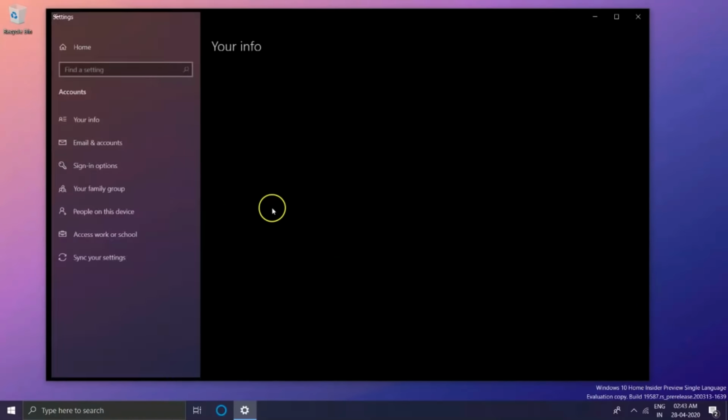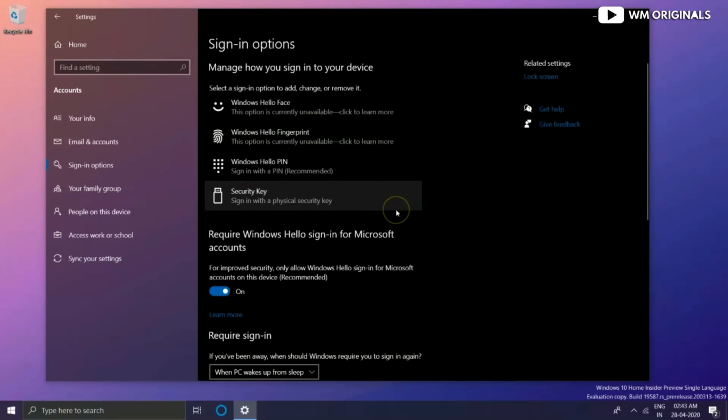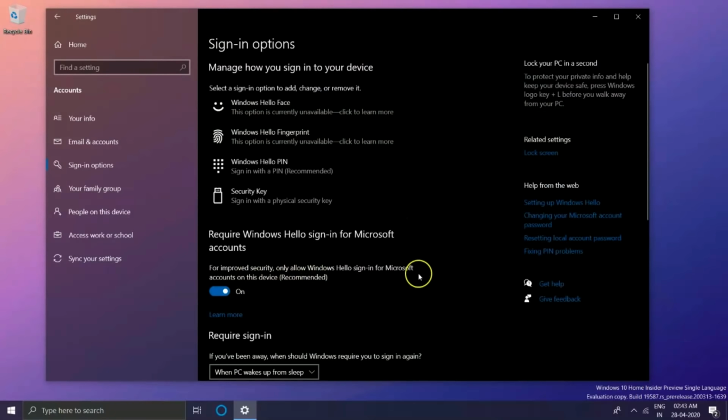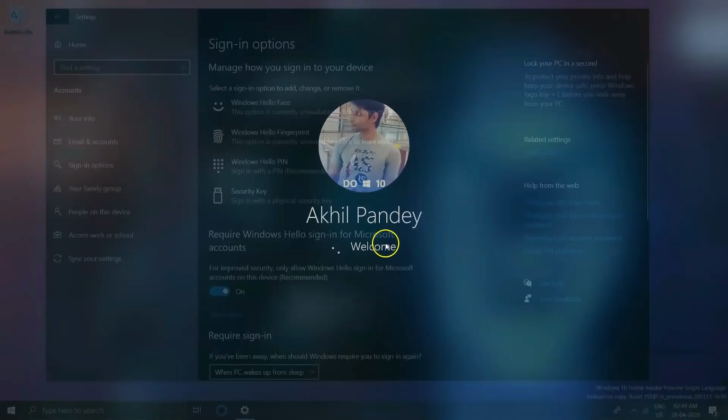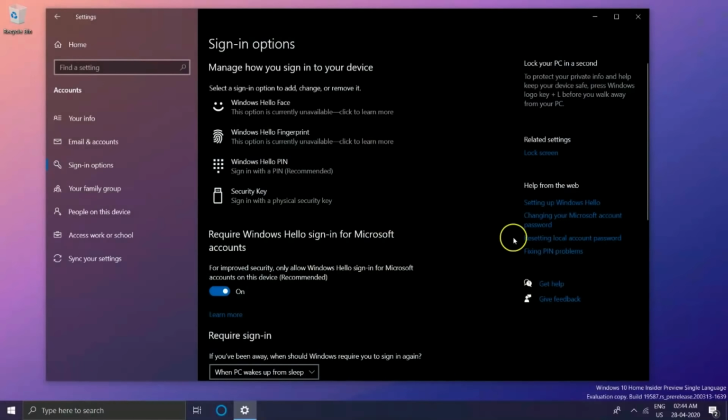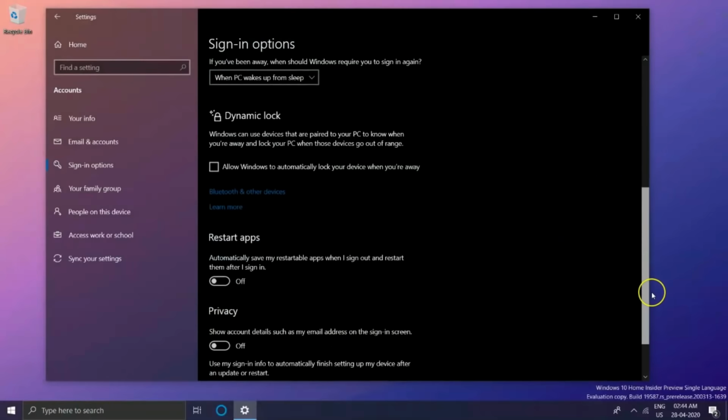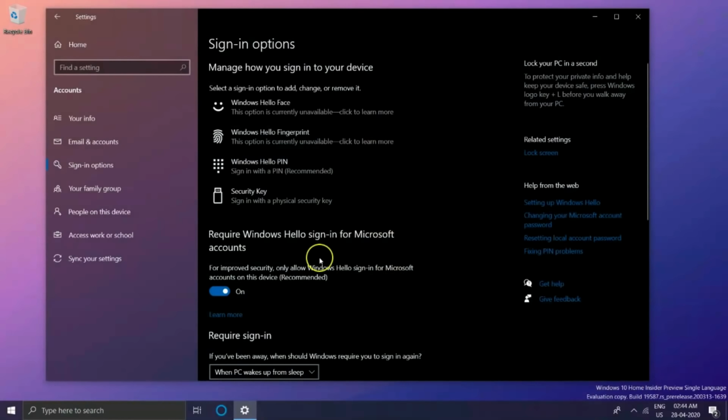There's quite a few changes in here. First of all, if we jump into accounts and go to sign-in options, you will notice that there's a new thing, Windows Hello sign-in for Microsoft account. What this does is remove your password. There's an option for logging into your PC without any password. So I have turned it on now. If I lock my PC and press enter, you will see that it's using Windows Hello and I no longer have the option to type in my actual Microsoft account password. So this is just another form of security that removes the password from the equation almost entirely.